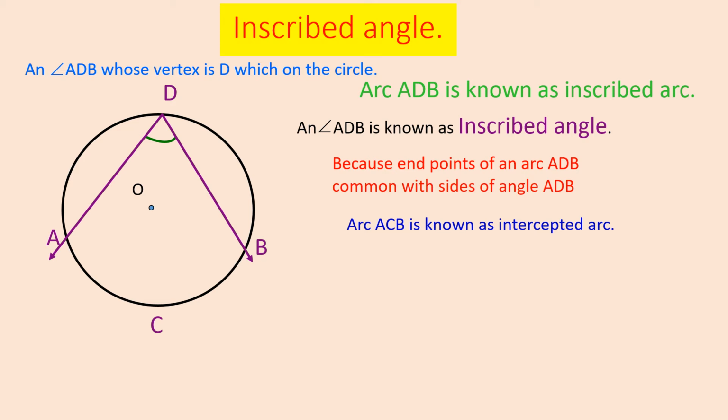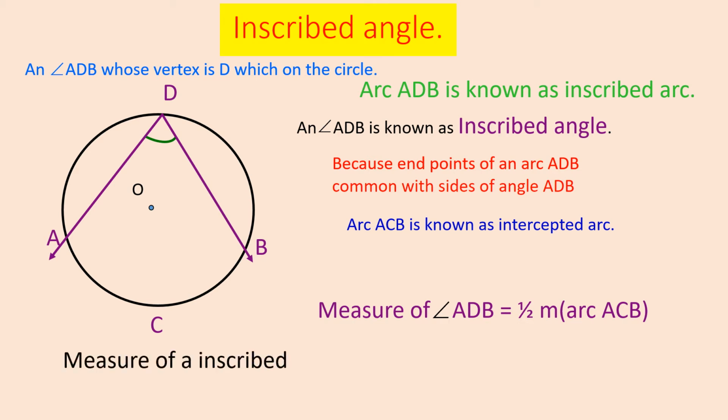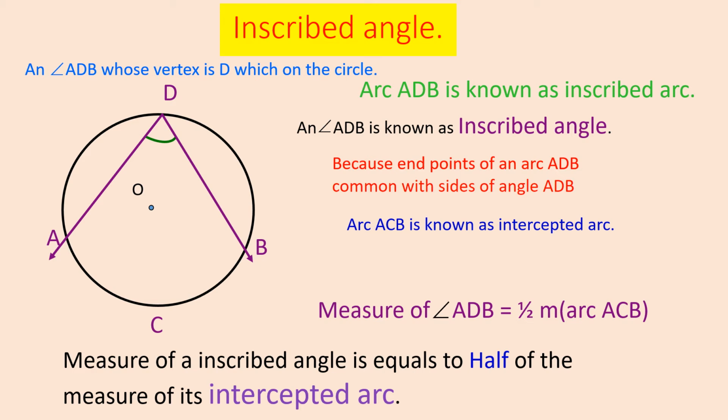Therefore, we say that arc ACB is the intercepted arc, as you have seen previously. So measure of angle ADB, I am talking about the angle, is equal to half the measure of arc ACB. So we can say that the measure of an inscribed angle is equal to half of the measure of its intercepted arc.